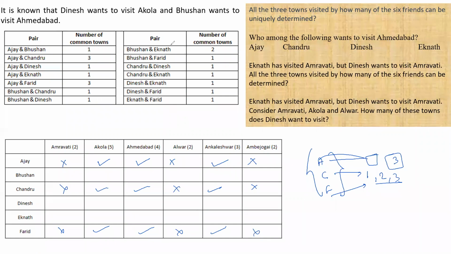Okay. It is given to me that Dinesh wants to visit Akola. So Dinesh has not visited Akola yet. And Bhushan wants to visit Ahmedabad. Bhushan has not visited Ahmedabad yet. Right. Now, how many people have visited Akola? Five people have visited Akola. Who has not visited? Dinesh has not visited. Which means the people who have visited are all the rest of them. Is this clear? Yes or no?